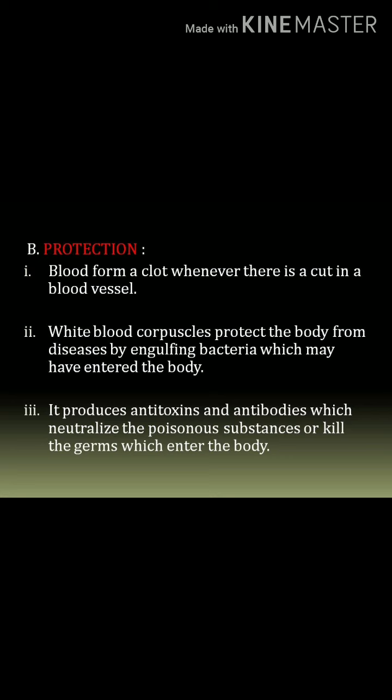Next, it produces antitoxins and antibodies which neutralize the poisonous substances or kill the germs which enter the body. Antibodies kill the disease causing germs, and antitoxins neutralize the poisons. So from the poison as well as from the disease causing germs, the blood protects our body.